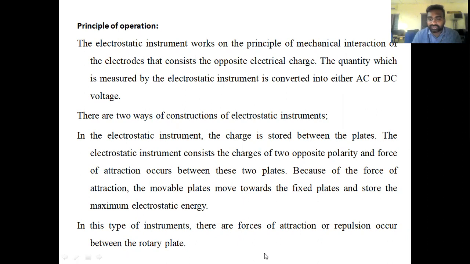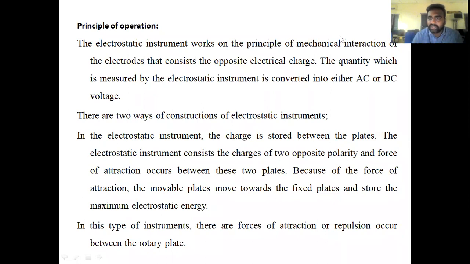In between those electrodes there is a force of attraction and a force of repulsion, and with the behavior of the strong electrostatic field, there is a chance of attraction and a chance of repulsion.